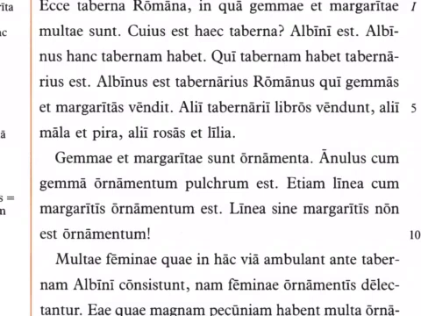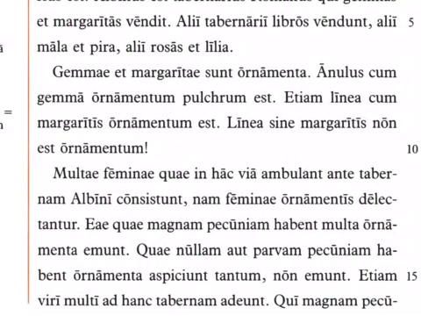Alii tabernarii libros vendunt. Alii mala et pira. Alii rosas et lilia. So some or other shopkeepers, that's what alii means, some or other. Some shopkeepers sell books, others sell apples and pears, others sell roses and lilies.